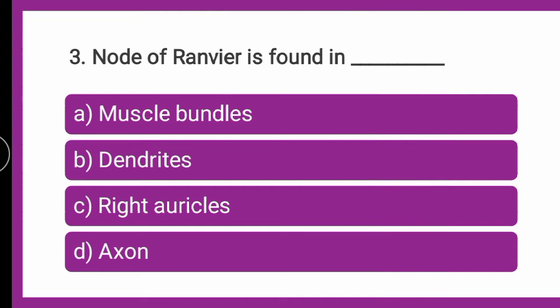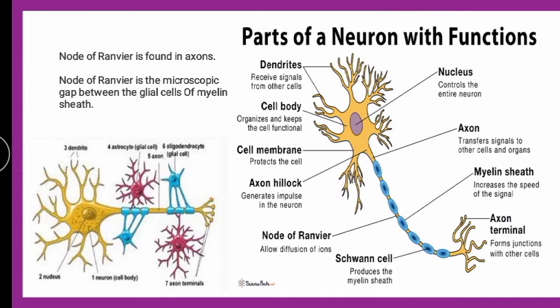Now the node of Ranvier, it is the characteristic feature of which of the given parts? This is the node of Ranvier, which you can see here. So in the diagram it is very clear that it is a part of the neuron, but where in the neuron is it found? These are dendrites, this is axon, and this is the terminal end. So node of Ranvier is the feature of axon, where you can clearly see the axon is starting.